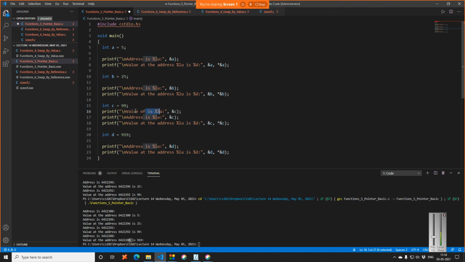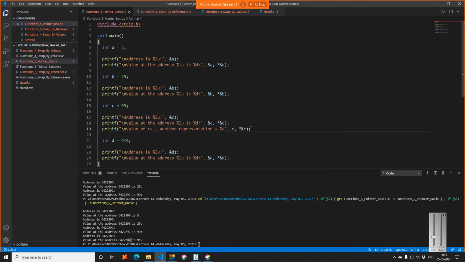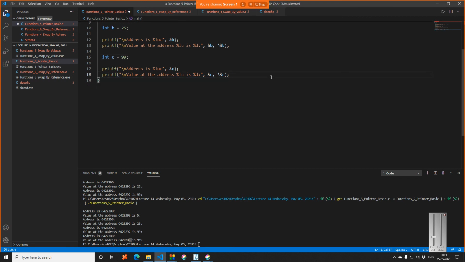Value of C is equal to, we just write C. You can see whether you print it as C, or another representation is equal to %d, and then I'm writing star ampersand C. And now let me keep this in this line.